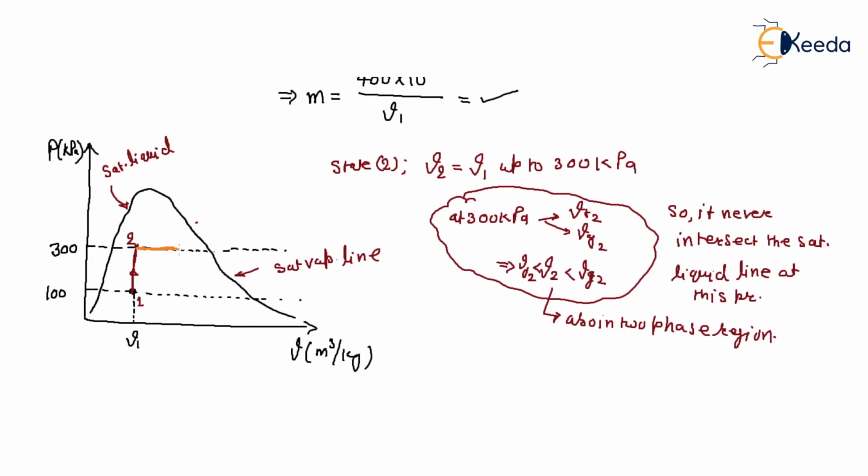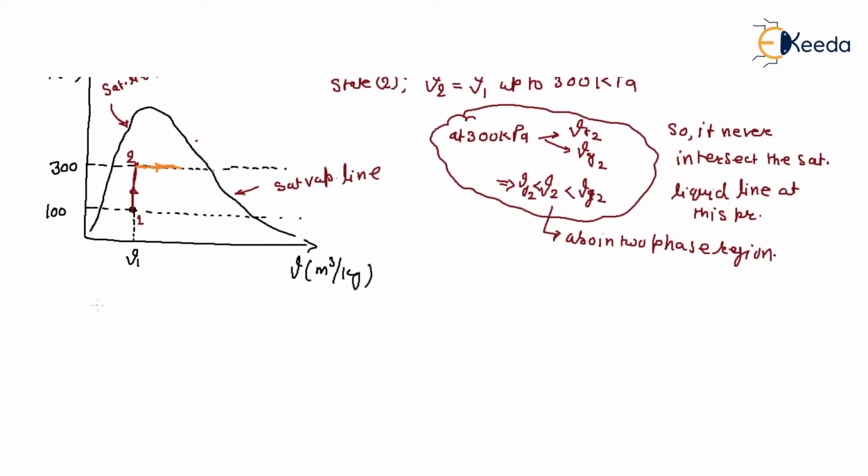So again in your mind: will point 3 cross the saturated vapor line or not? For that, for state 3, we find Vf3 and Vg3, right?